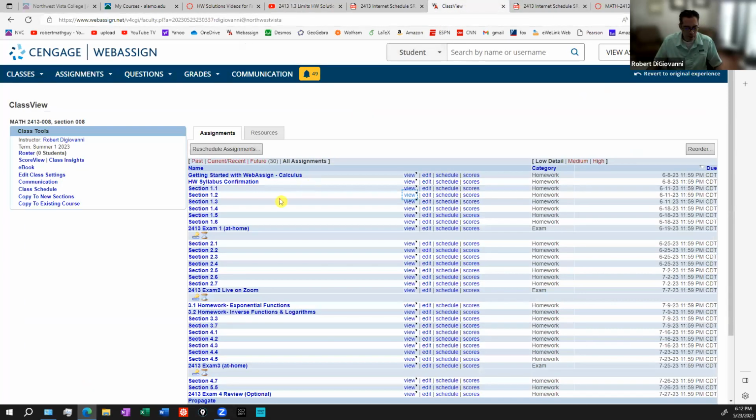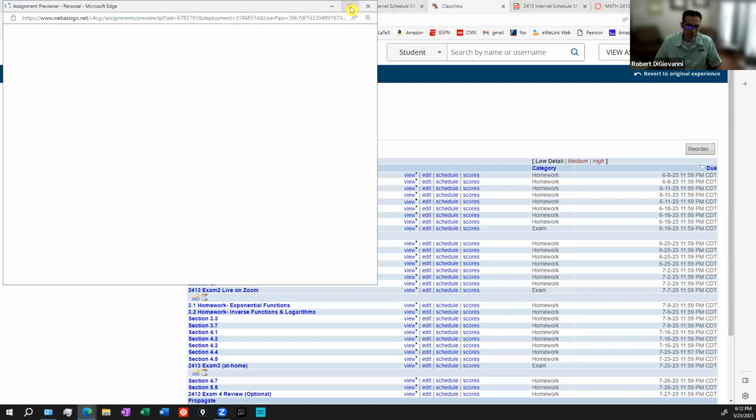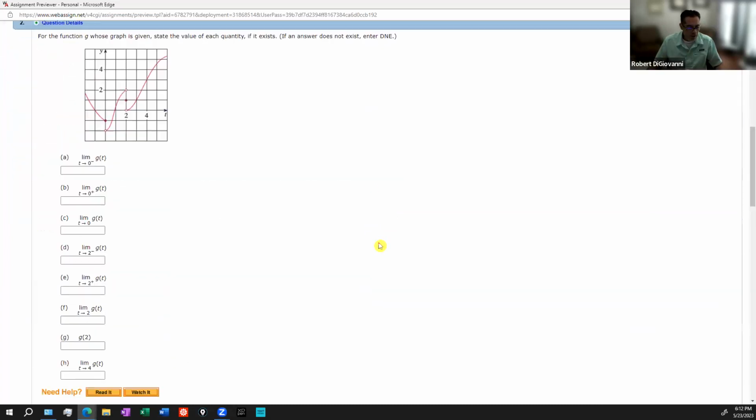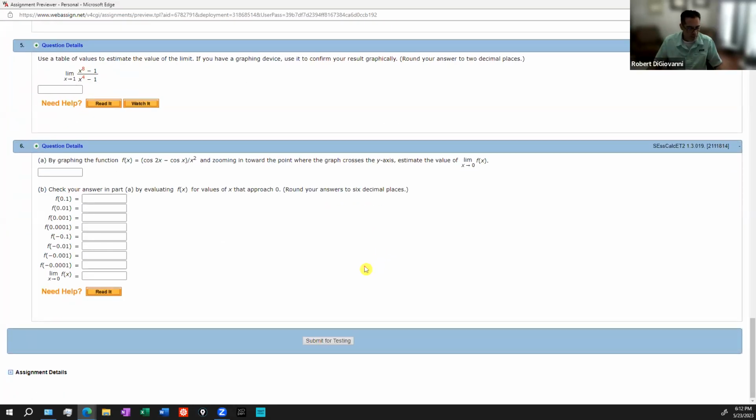So if you go to 1.3 here, in the WebAssign homework, if you go to number 10, well, there is no number 10. You see that? That doesn't make sense. I was just working out number 10 in 1.3. What the heck? This doesn't match up.